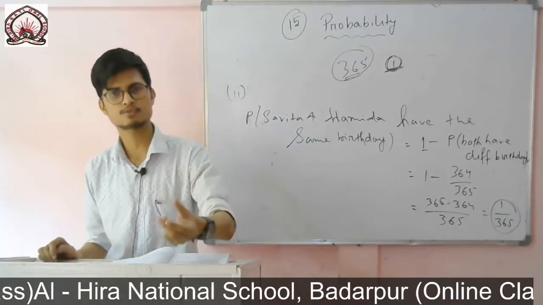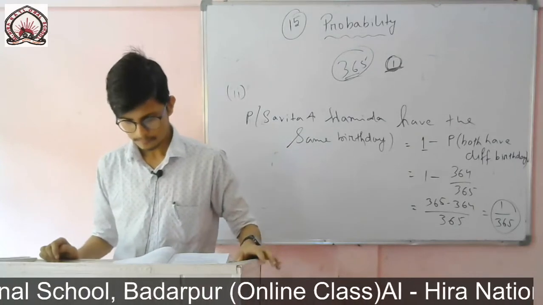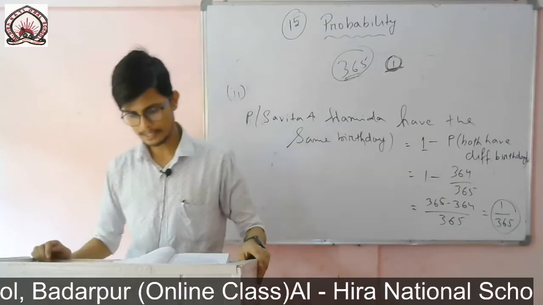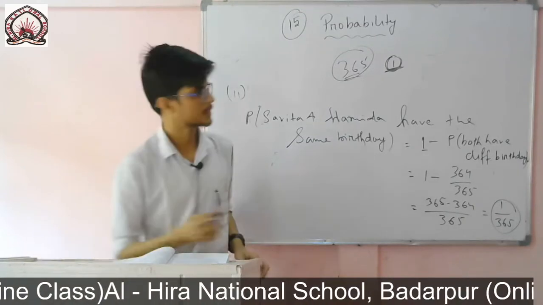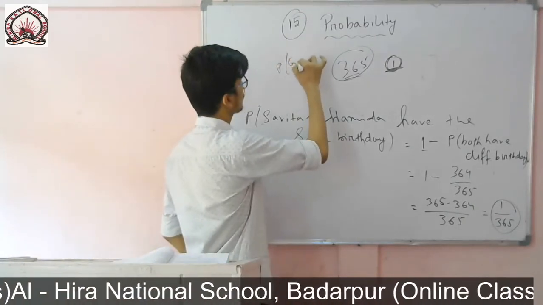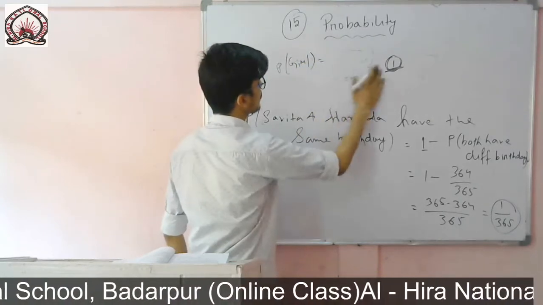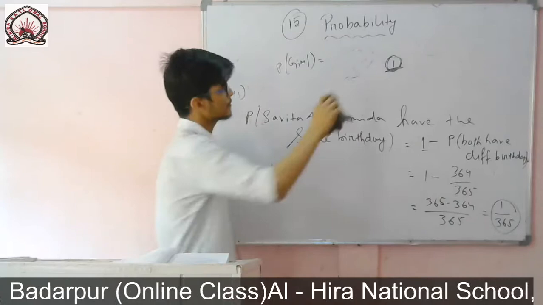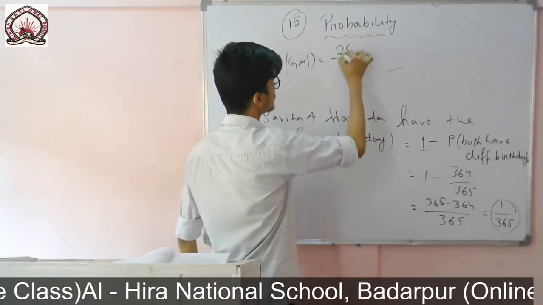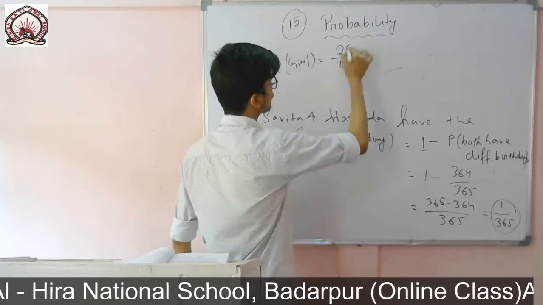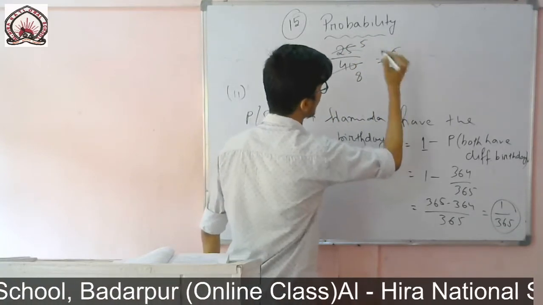Therefore the probability of girl is 25 by 40, since the total number of students is 40. Cancelling, 5 fives are 25 and 5 eights are 40, so the answer is 5 by 8.